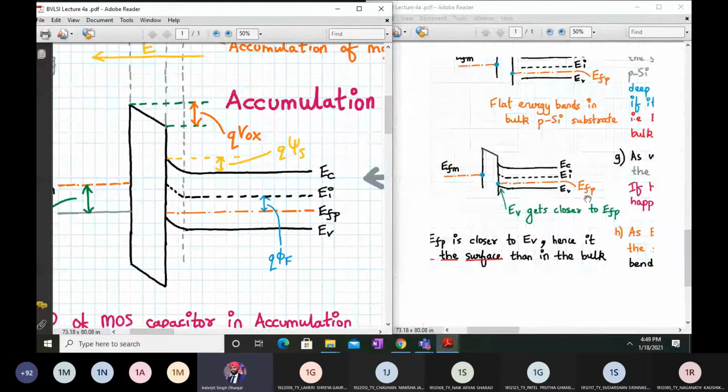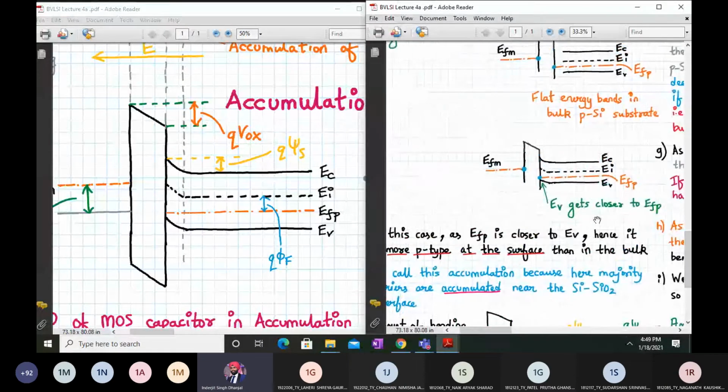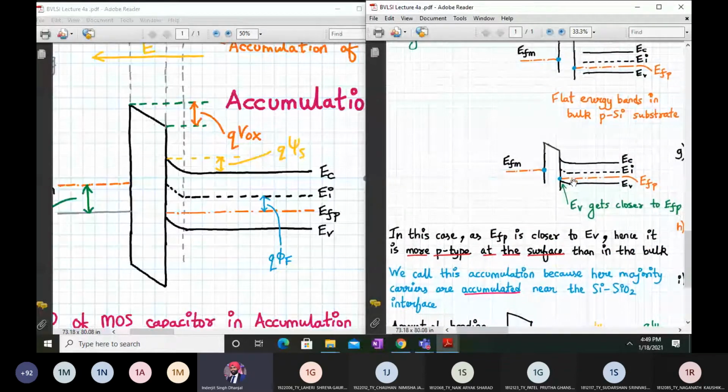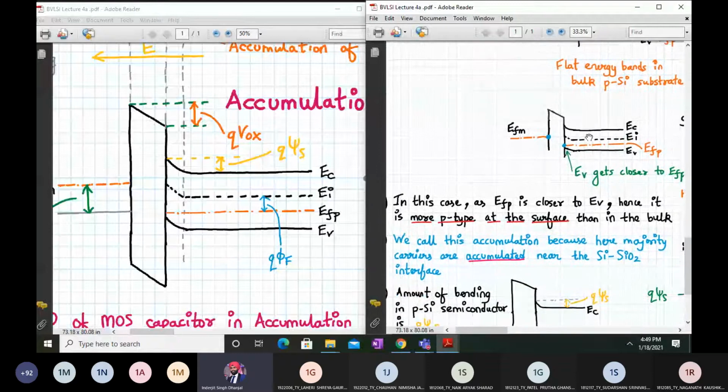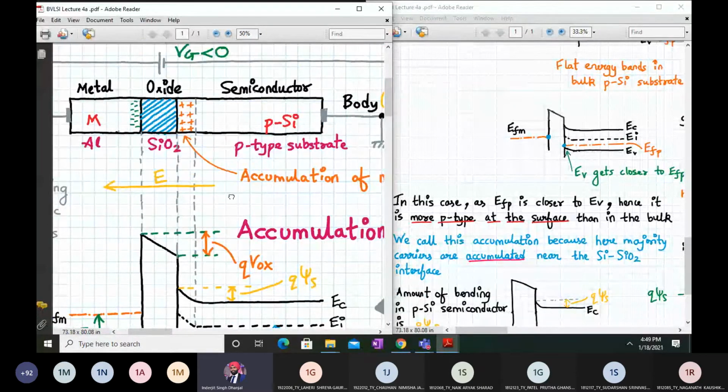Okay, and hence we have this entire energy band diagram looking like this. I hope that this point is clear. Okay, so in this case your EFP is closer to EV, indicating that it is more p type at the surface than in the bulk. So we call this accumulation because here the majority carriers are getting accumulated near the SiO2 interface.